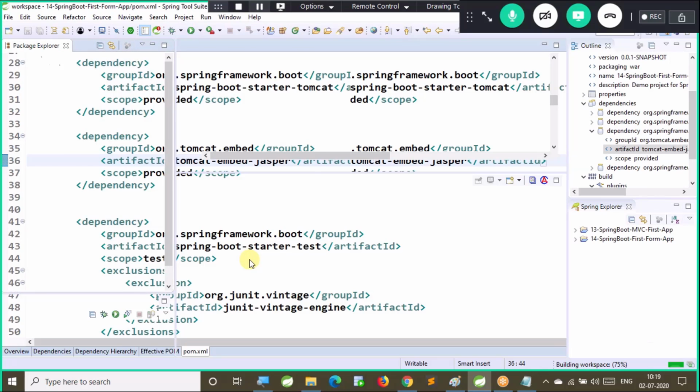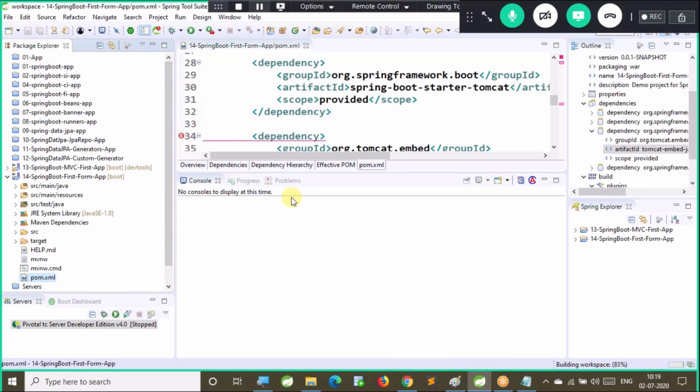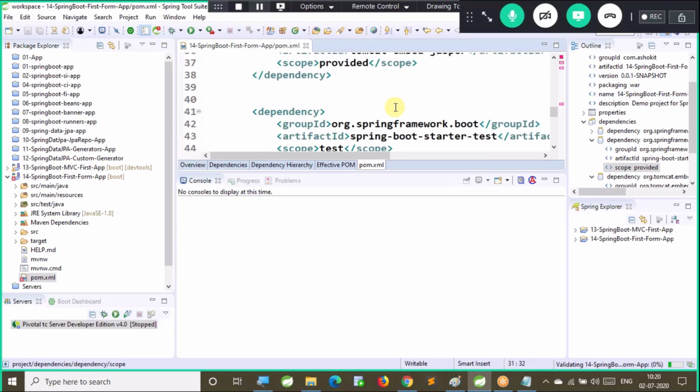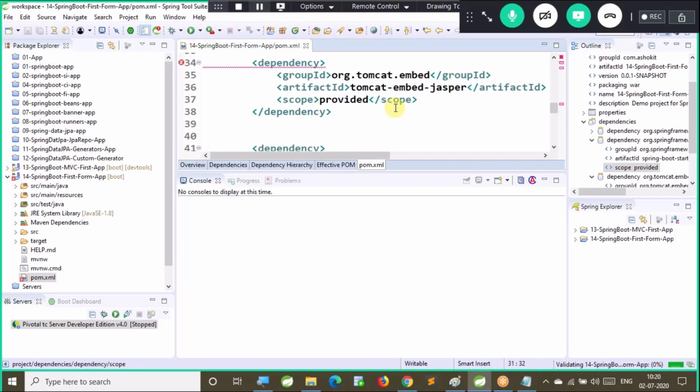Tomcat embed Jasper. Something is wrong in the dependency, check it once.